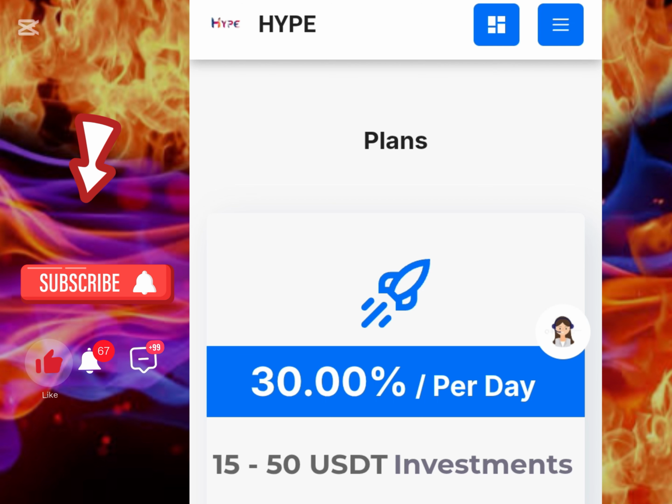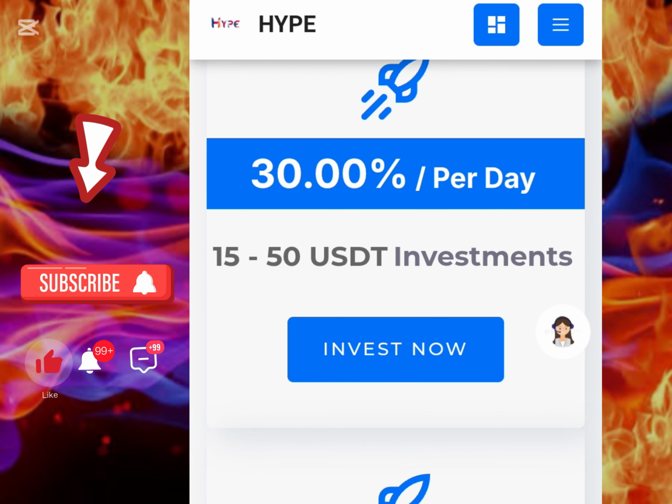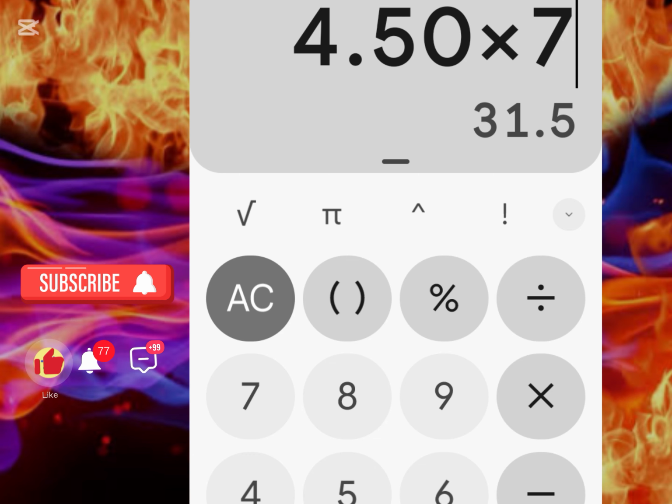What I normally do here is that I make a target of around 7 days. In the first 3 days I'm going to get a return of my capital back. For example, this is 15 USD that I'm starting with. If I'm earning 4.50 per day, 4.50 multiplied by 3 approximately gives me what I started with. So let's say 4.50 multiplied by 3. In the space of 3 days, I almost have what I actually invested here. Multiply by 4, you can see I already have above my capital and an extra. In the next 7 days, if I multiply, you can see I have like 2x my initial investment. So this is it.